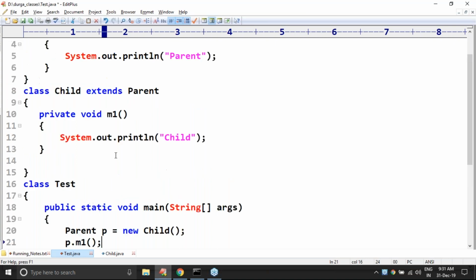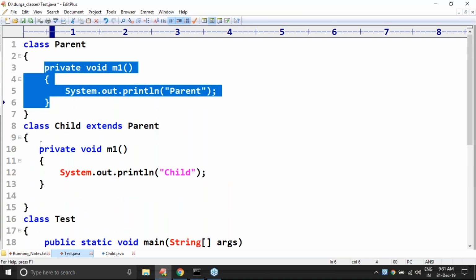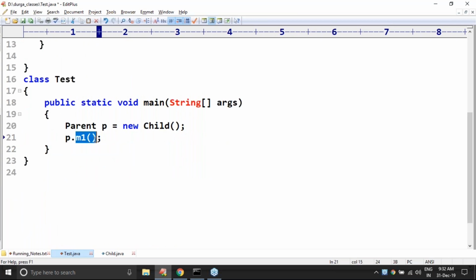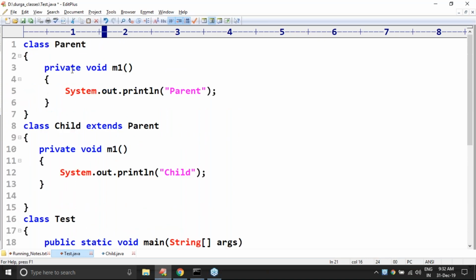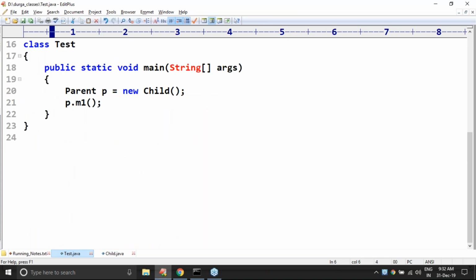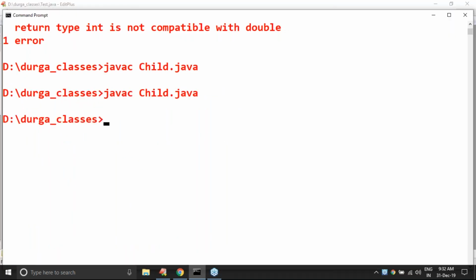What is the reason? Because these are private methods. How can you access them from outside of the class? The compiler is always going to check M1 on P. P is the parent class, and parent class M1 is a private method. How can you access it from outside of the class? We are going to get a compile time error immediately.